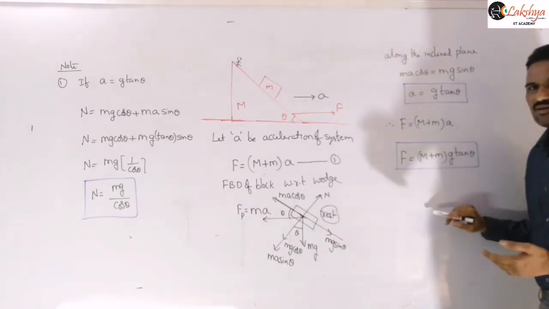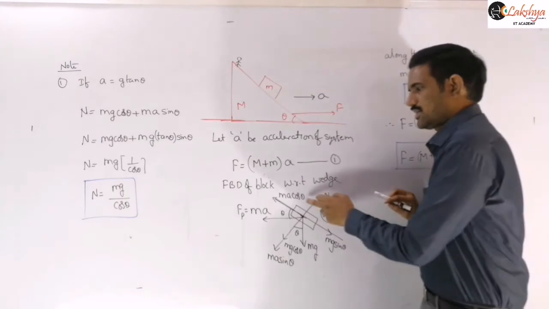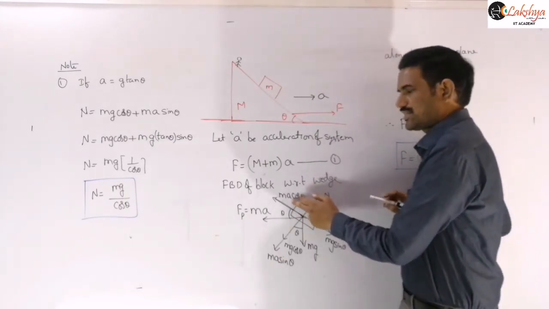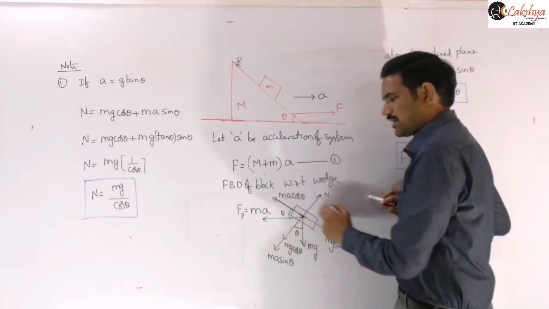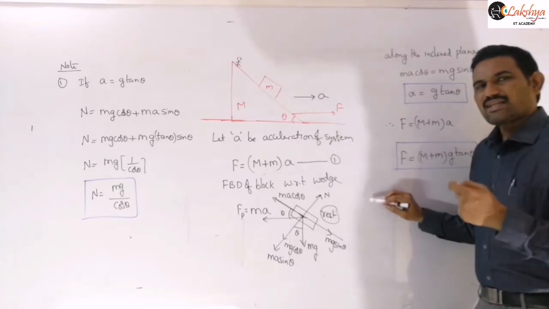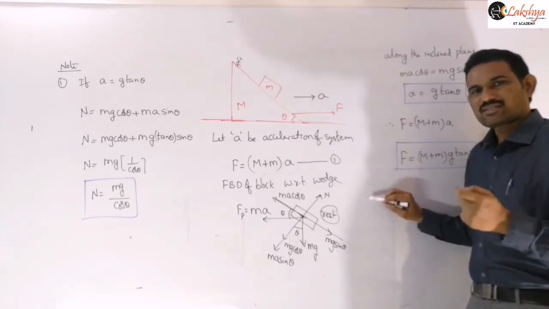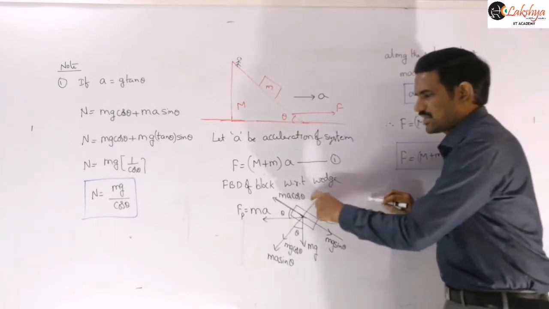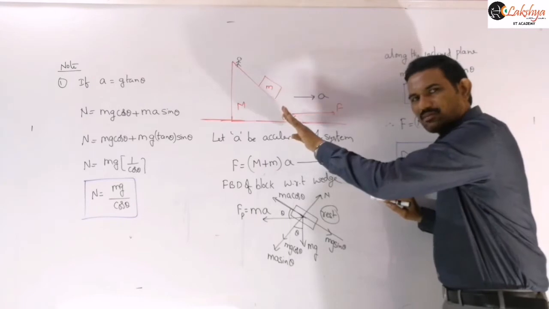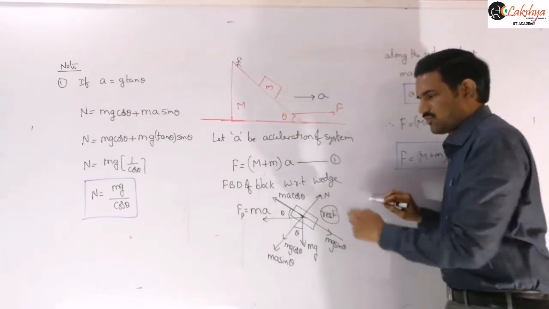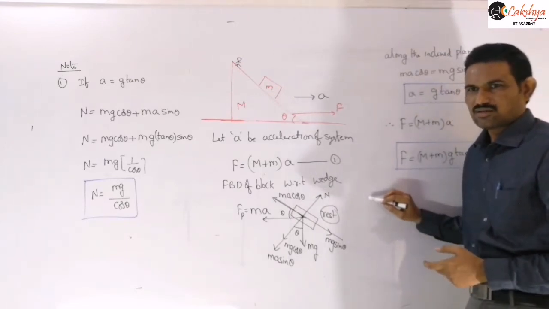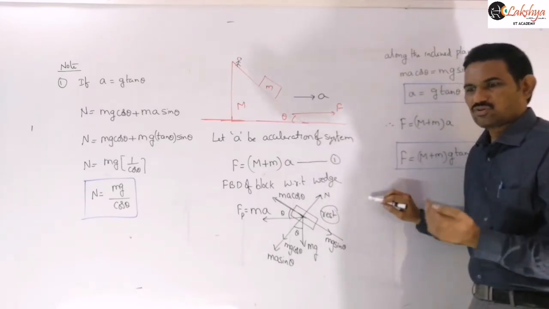If you substitute g tan theta, both balance each other, so the body is in equilibrium. When acceleration is greater, ma cos theta is larger than mg sin theta, so the body slides up with respect to the wedge. When it is less, the body slides down with respect to the wedge. Those are the situations you need to consider.